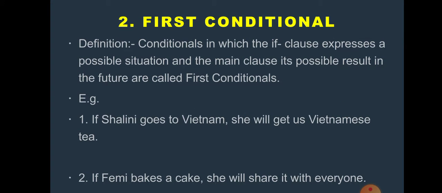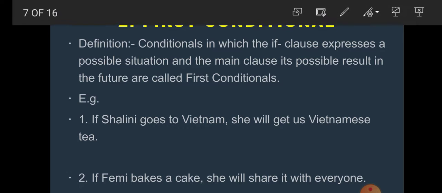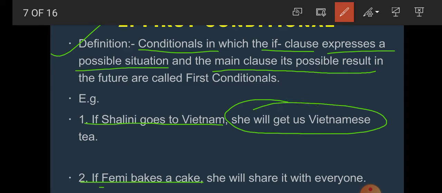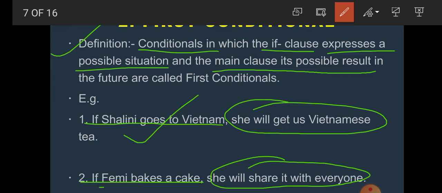Now next one, students, first conditionals. What is first conditional, students? The conditionals in which the if clause expresses a possible situation and the main clause its possible result. Now what is the if clause, students? This is the if clause here in the second sentence. And what is the main clause? This is the main clause here. So the if clause expresses a possible situation.